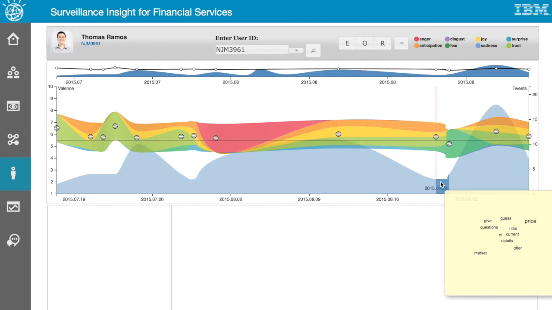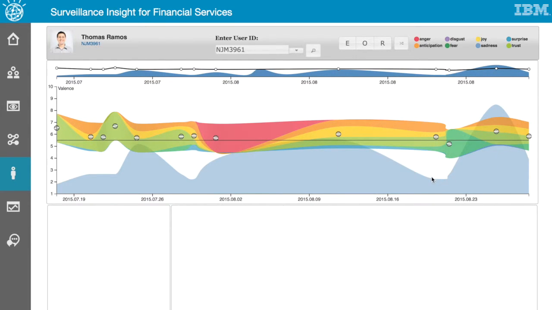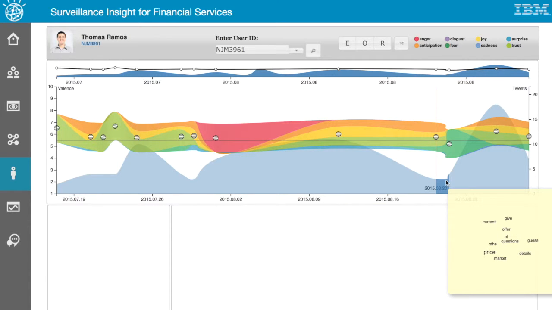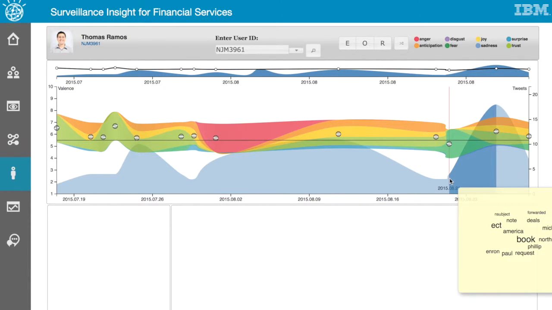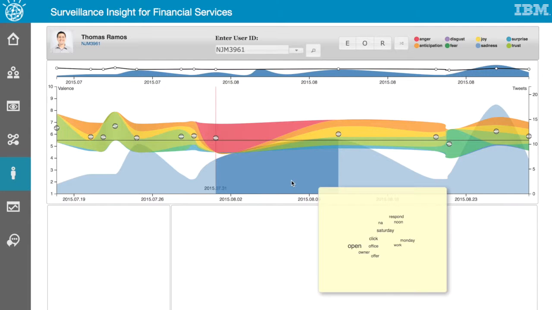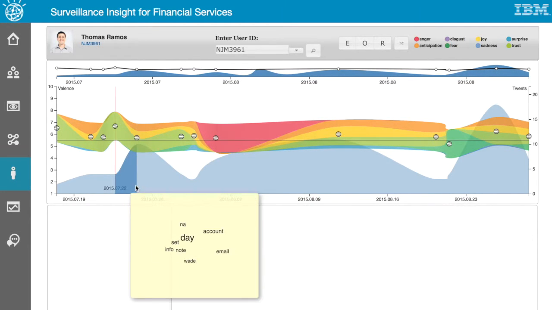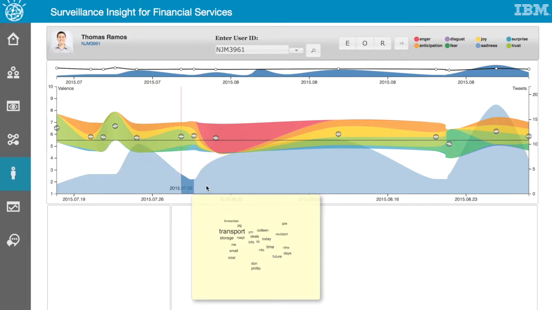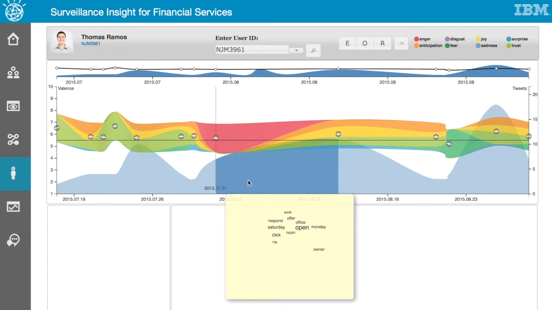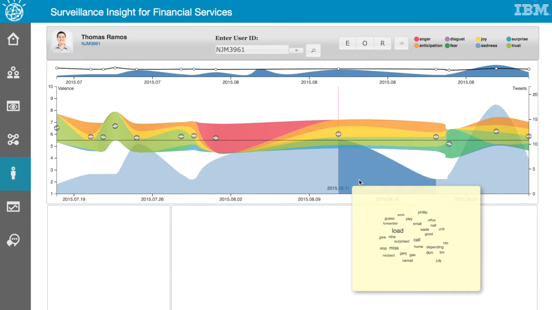Hovering over each block, we can see highly occurring words within that individual time period. Here, it looks as though load, surprise, home, gas were all keywords in one particular time period, perhaps relating to an abnormal time when the user had a gas leak and needed their home repaired.